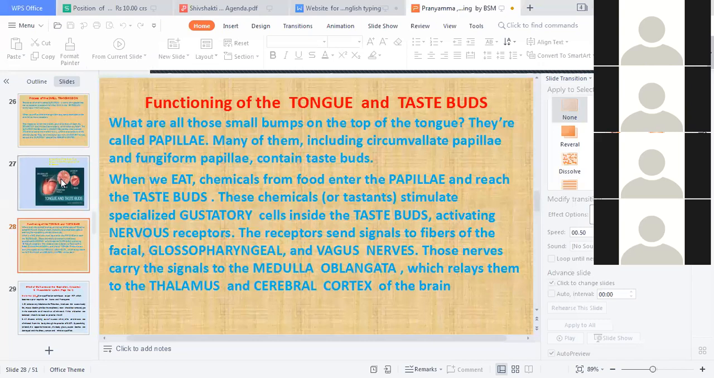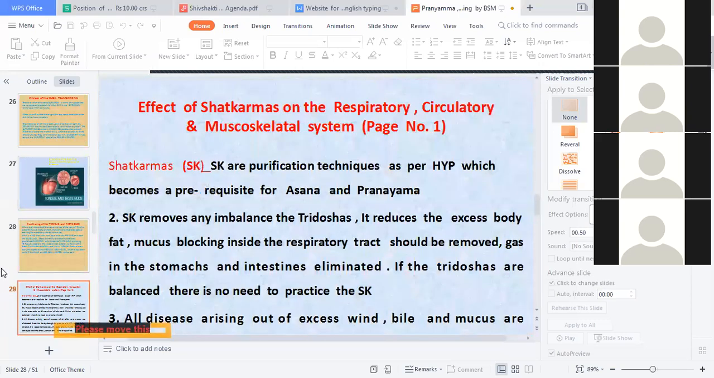These receptors send a signal to the fibers of the facial, glossopharyngeal, and vagus nerves. These nerves carry the signal to the medulla oblongata at the back, which relays it to the thalamus and cerebral cortex of the brain. Okay. Now this completes the eyes, ears, skin, and the tongue with the taste buds. Now we come to the effect of Shatkarmas on the respiratory and circulatory system.